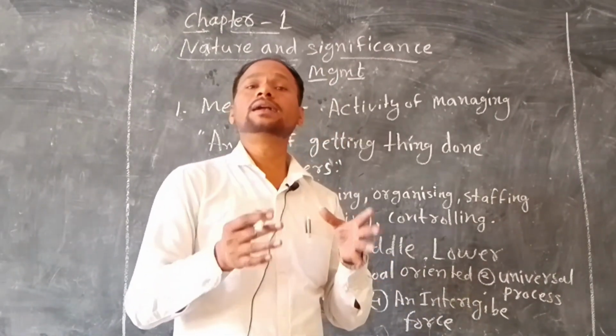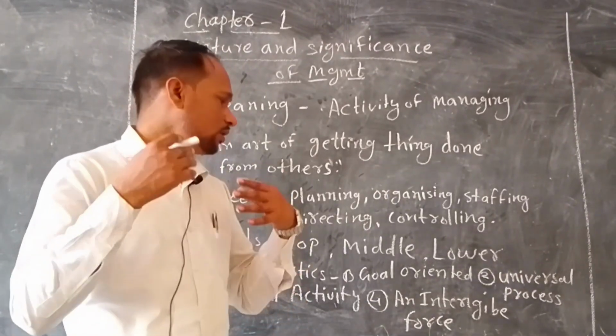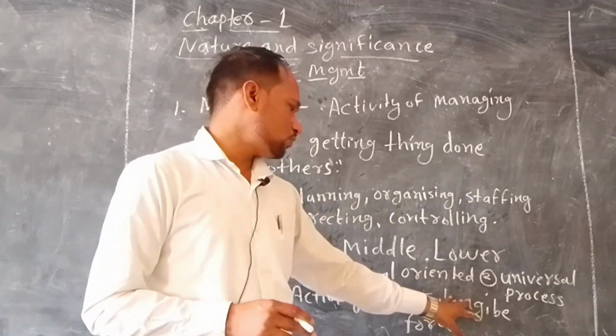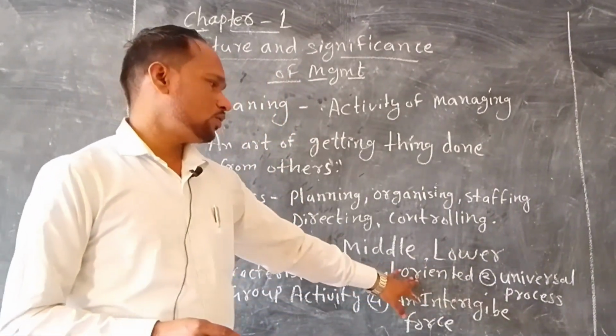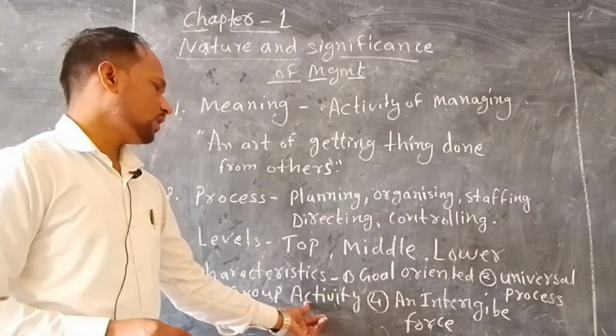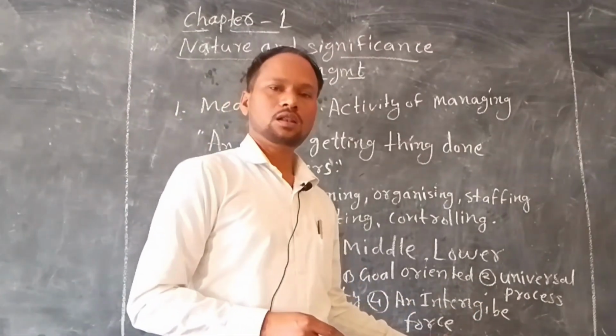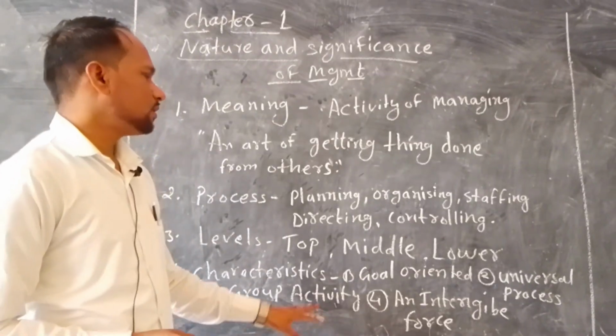Management is an intangible force. You can't see the force, but you can feel it. That's why it is known as an intangible force. So management is a goal oriented process, a universal process, a group activity and an intangible force. This is how we have to understand the things.